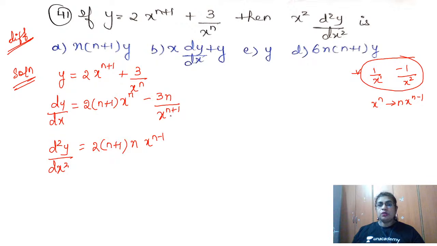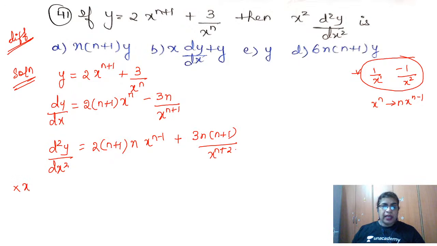So 3n into n plus 1, but with the minus sign, so this becomes plus. So 3n into n plus 1, increase the power. So you are getting x to the power n plus 2. Clear? This is your d square y by dx square, but they have asked us something extra along with d square y by dx square, that is you want x square.